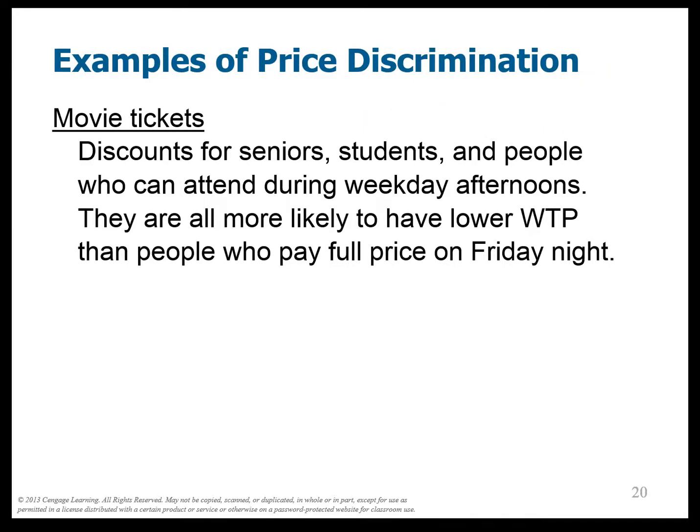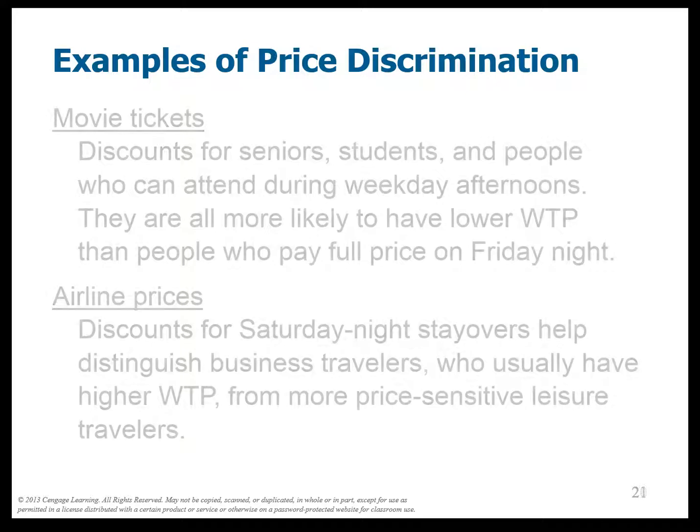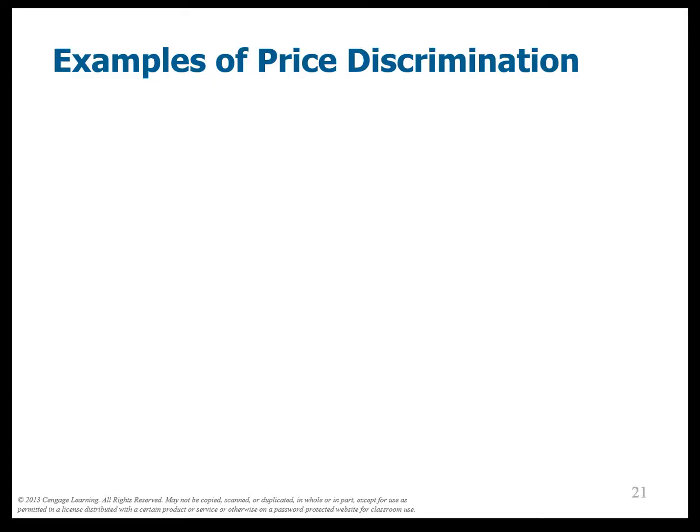Here are some examples. Movie tickets: for seniors, students and matinees the price is lower because there's lower willingness to pay. But the people who come on a Friday night get charged through the roof because they know their willingness to pay is very high. Airline prices: they think there are two groups. There are business travelers who will pay a lot, and leisure travelers who won't pay as much. So if you have a Saturday night stay over, they think you're probably not a business traveler, so they charge you less for a ticket. That's very interesting in case you want to know how to get cheaper tickets.